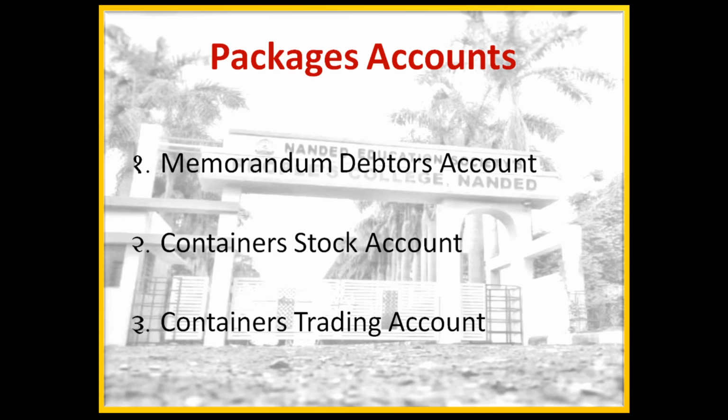The following items appear in this account. Debit side: first, opening balance, in hand at cost price, with customer also at cost price; second, purchases during the year.